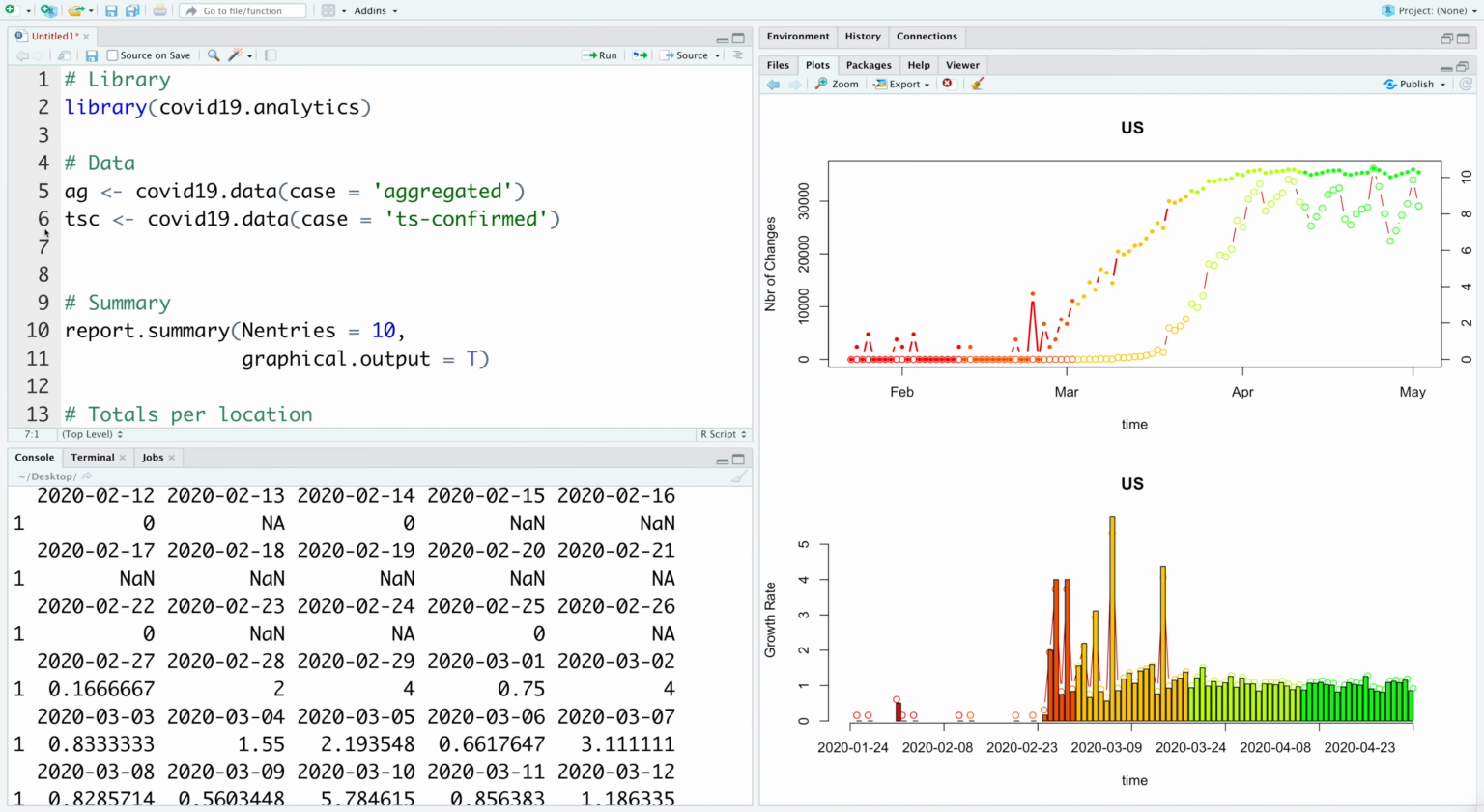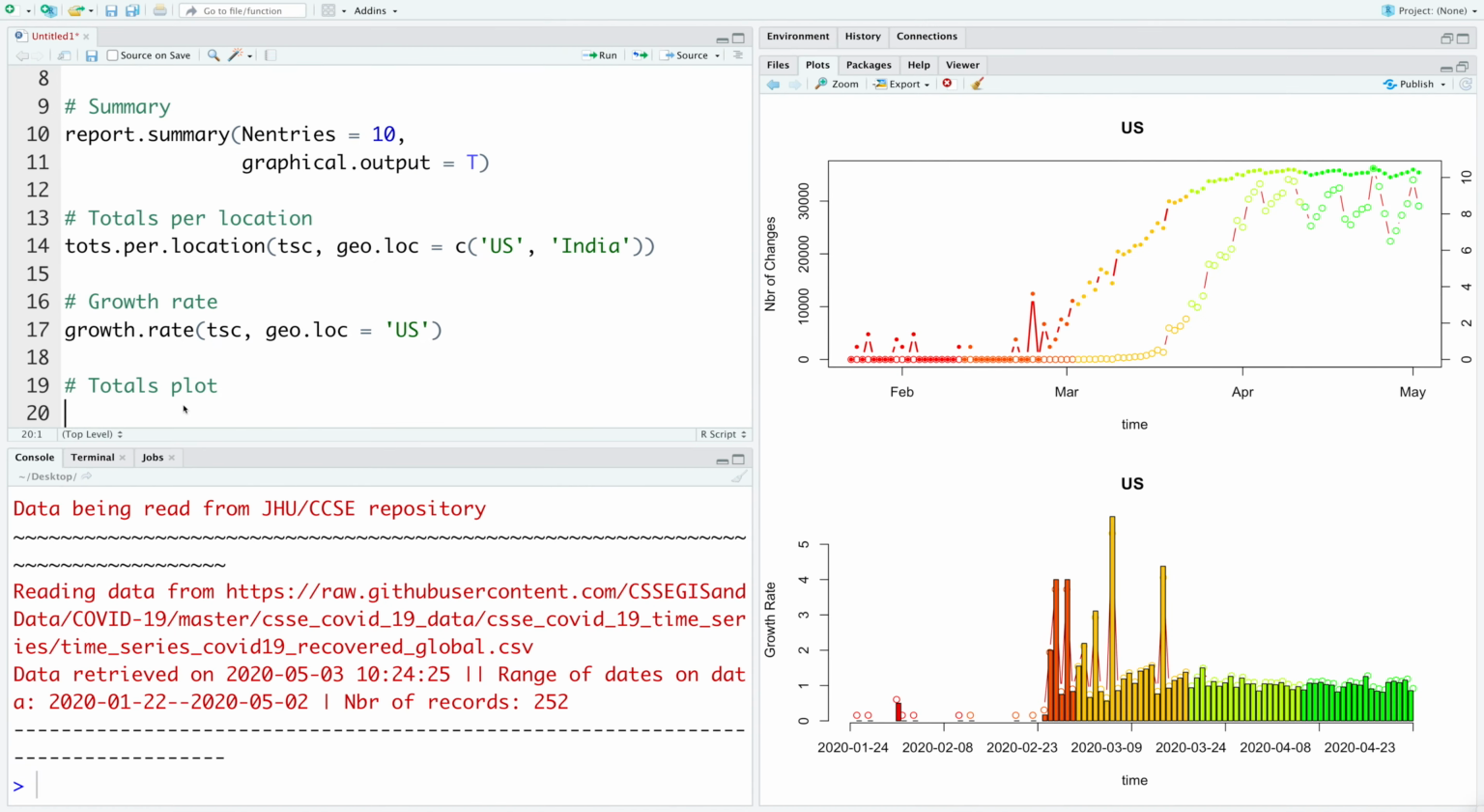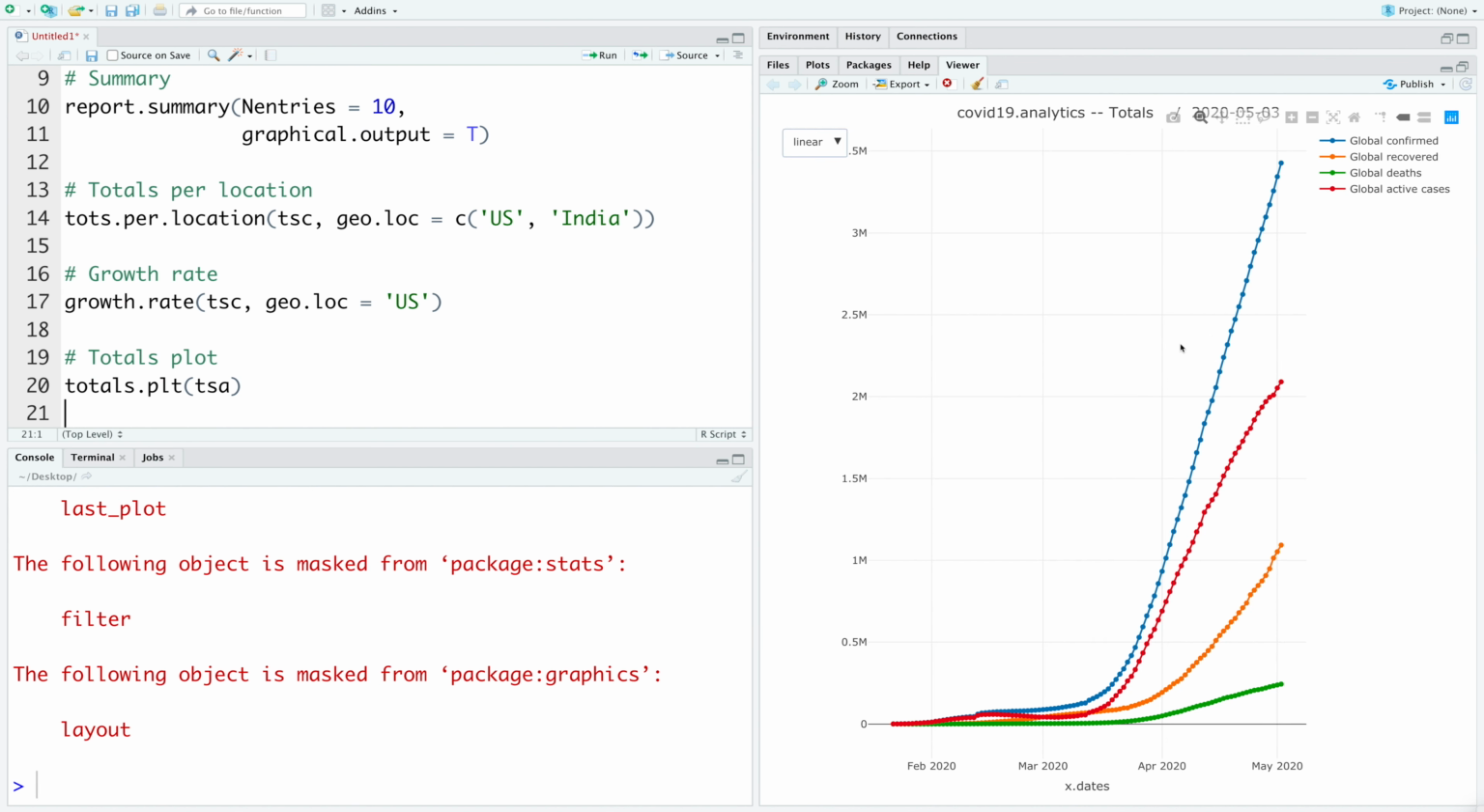Let's extract one more data set. We'll call this all. So this is the time series all, and let's call this TSA. We will use this for totals plot. So this is an interactive plot. So this gives overall cases across the globe. As of March 2nd, we have about 3.42 million cases globally which are confirmed. The red ones are global active cases, orange ones are recovered, and green is global deaths.